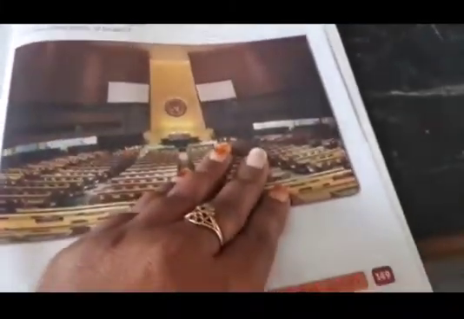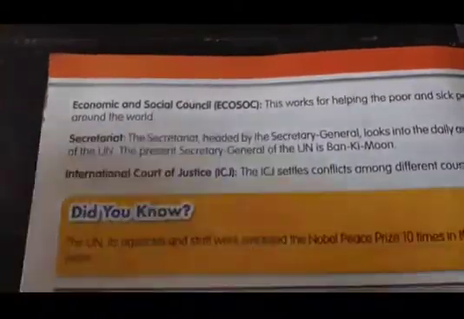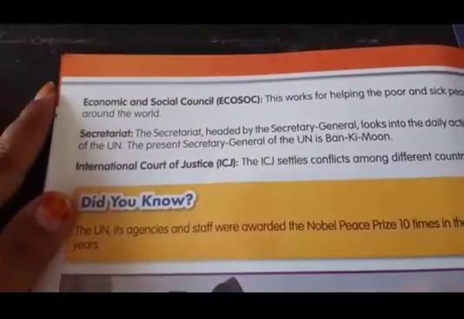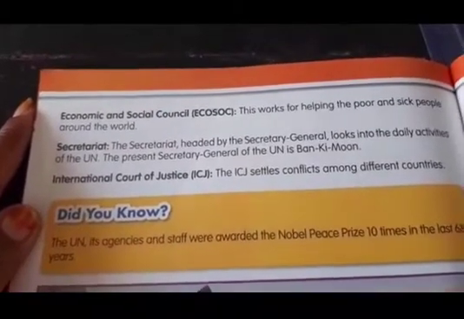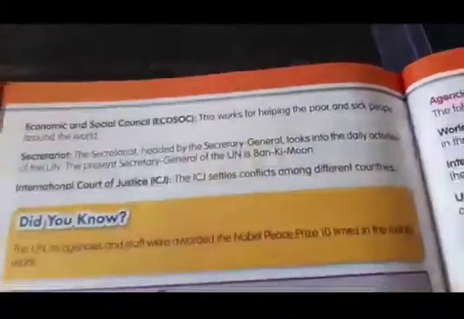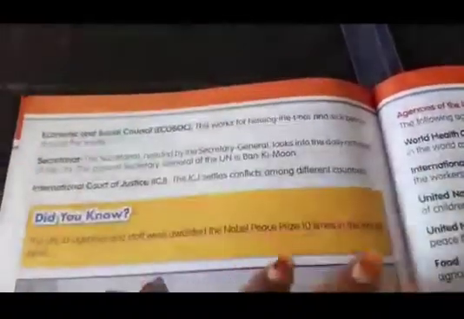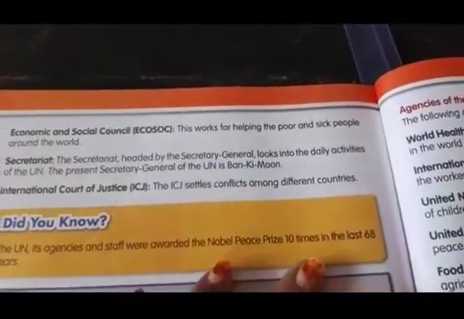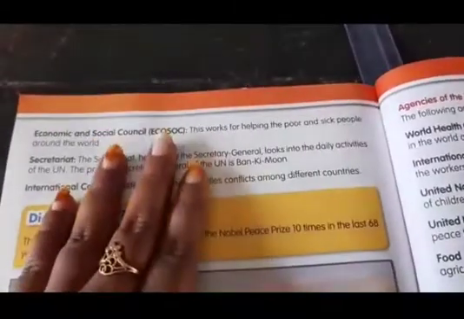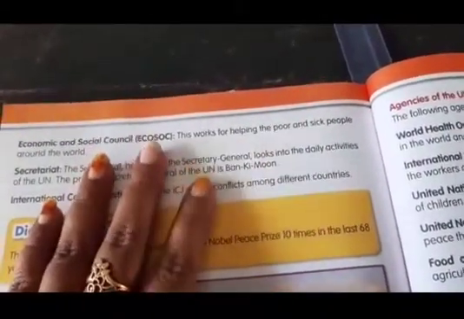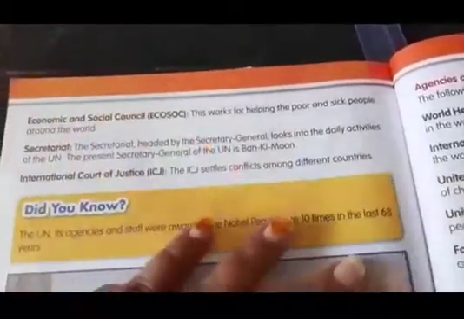Next, beta, page number 150. See next, Economic and Social Council. ECOSOC is the short form of this. It works for helping the poor and sick people around the world. This organization will help only the poor and the sick people around the world.